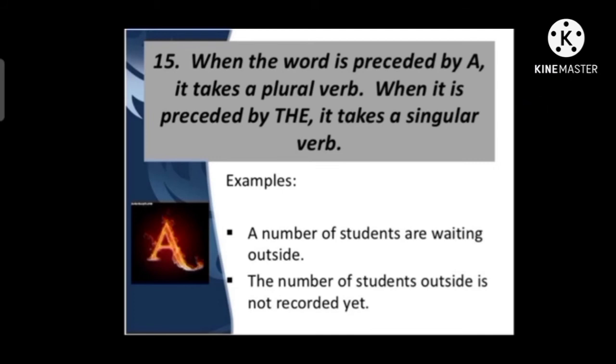For example, in these sentences, we have added two different articles, a number of students and the number of students. When number of students is added with the indefinite article a, it will carry a plural verb, but when it is added with the definite article, it will carry a singular verb. A number of students are waiting outside, but when we say the number of students outside is not recorded yet, it carries a singular verb. So when we add the article a, it will carry a plural verb.